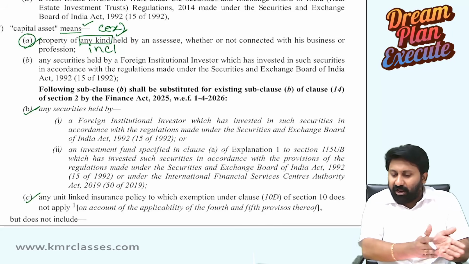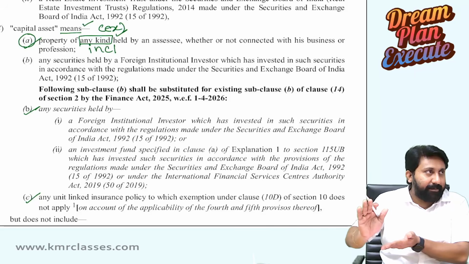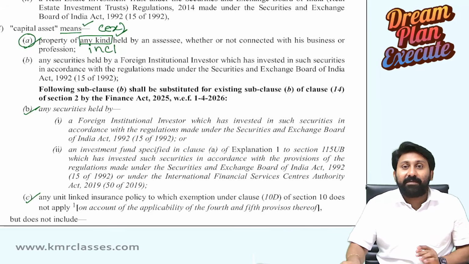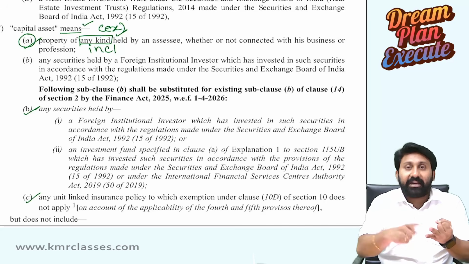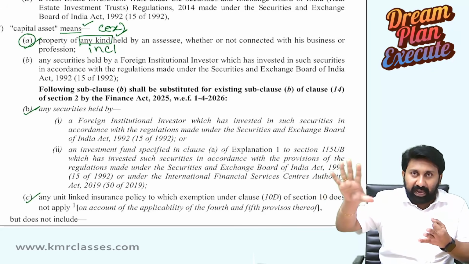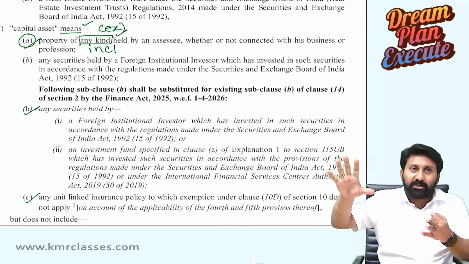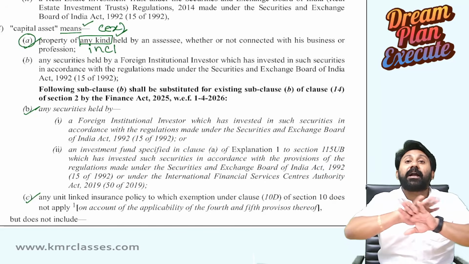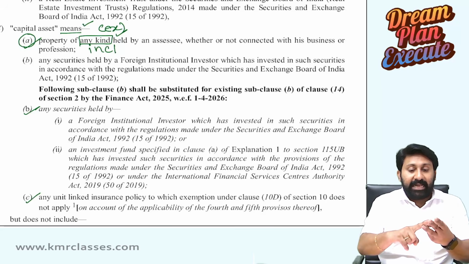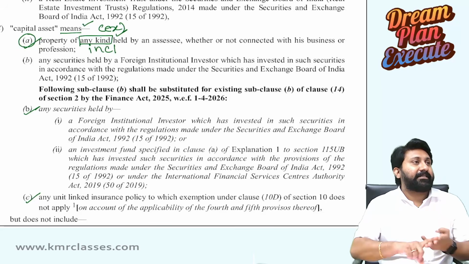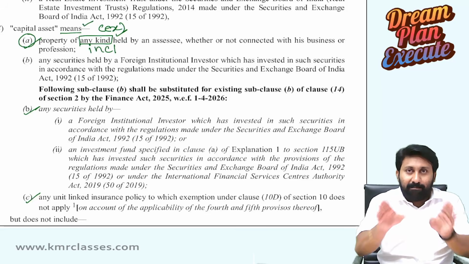Sorry, whether or not connected with business or profession, we will discuss separately. Property of any kind. Any kind means what? It can be for business purpose. It can be for personal use. It can be held as a business capital asset, or not for the purposes of business. Casual asset, any kind. Mobile, immobile, tangible, intangible, business purpose, casual purpose, or any other investment purpose. Anything will come.